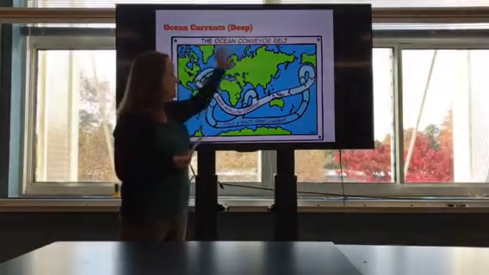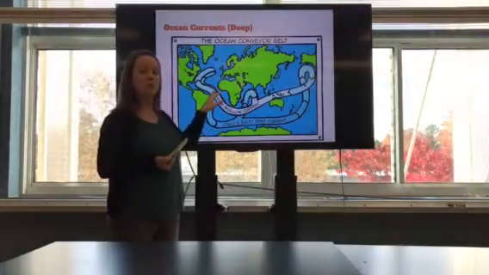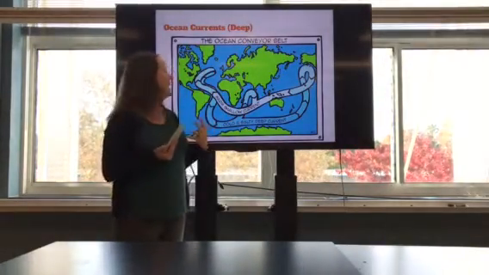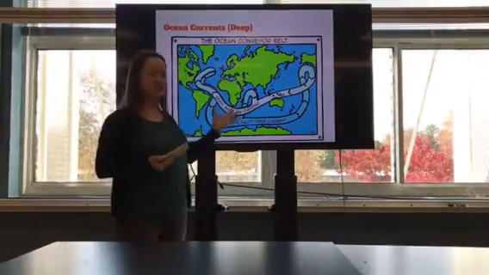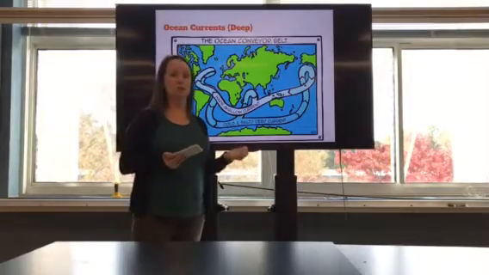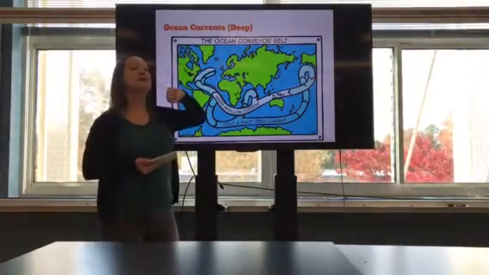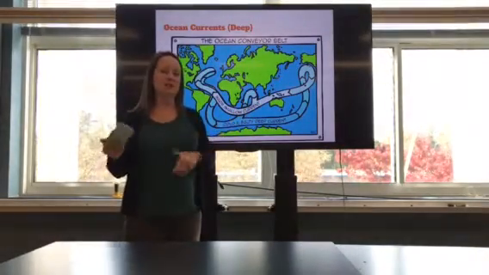The poles will start freezing over. The equator temperatures actually get warmer because there's no more cold water coming back. And then once that happens, density difference starts changing and the conveyor belt starts up again, and that leads us into a period of warming. So that's what we're in right now, a period of warming. Our ice is melting. So eventually that's going to shut down this conveyor belt, which could lead into another ice age.